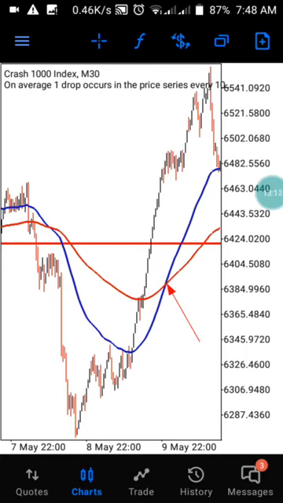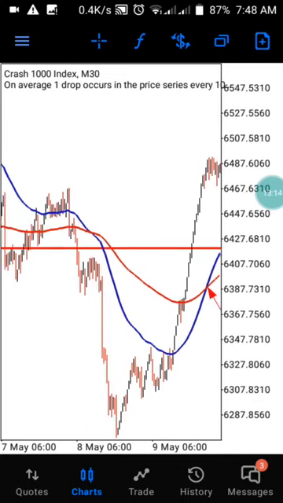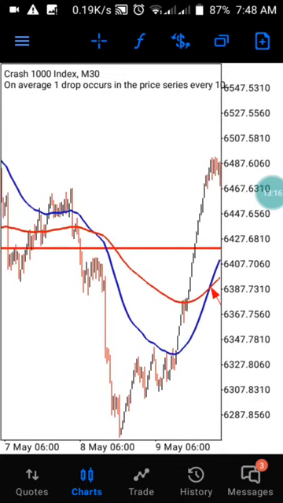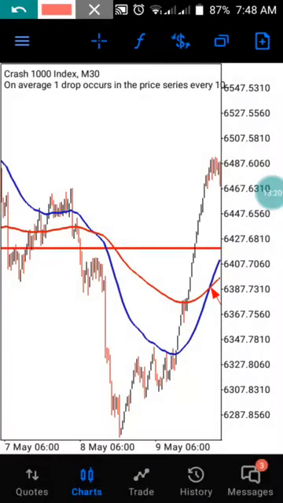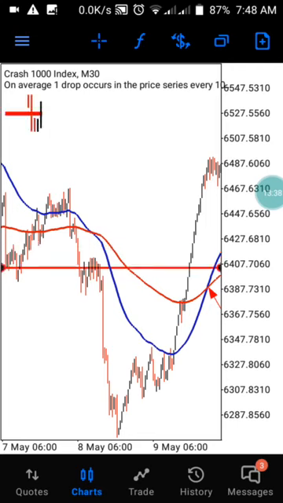So our first thing we need to do is to move it closer to the price for us to have that full confirmation from it, and we are going to be looking for the average level. At this level, our third line, our 7th position, is going to be on this level. You see, it's going to be on 6407, and that is exactly where we are going to be placing our horizontal line. That's where we are going to be placing our line.